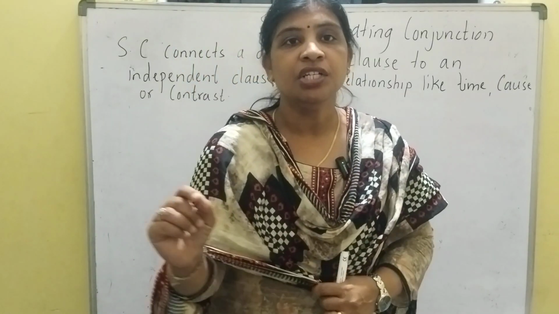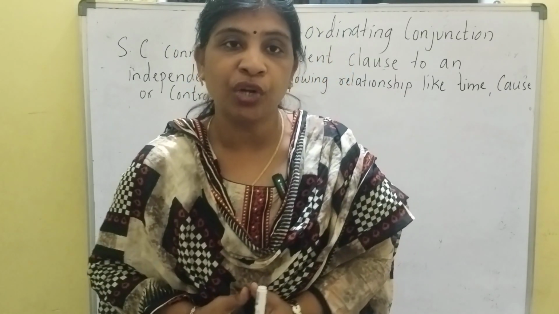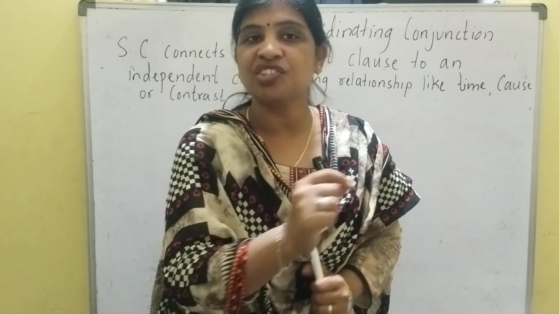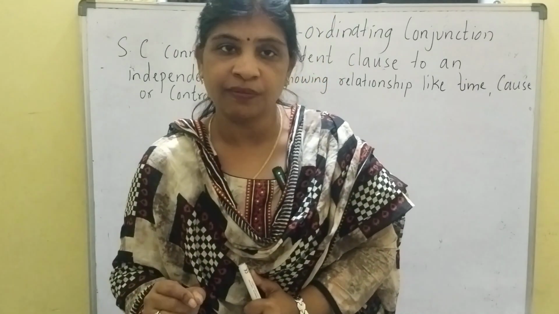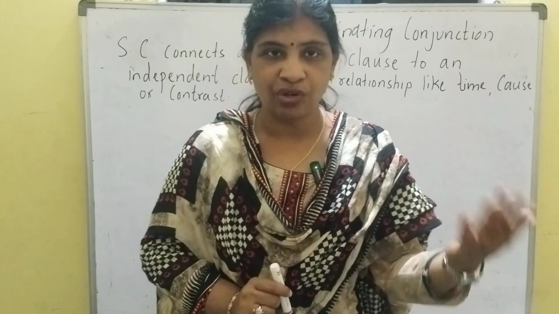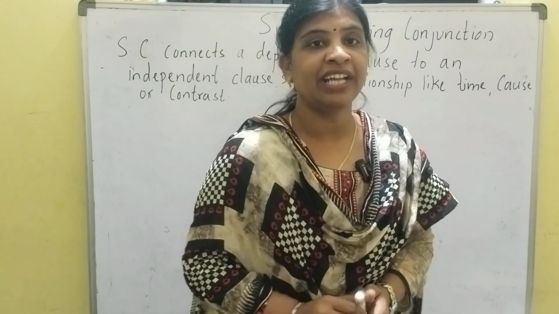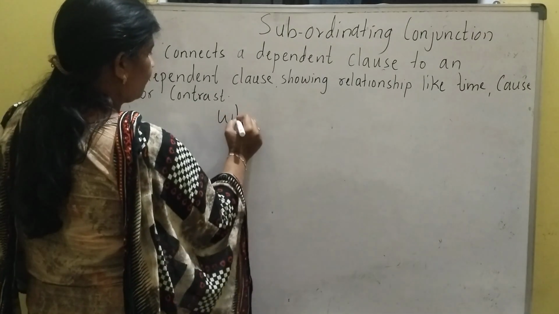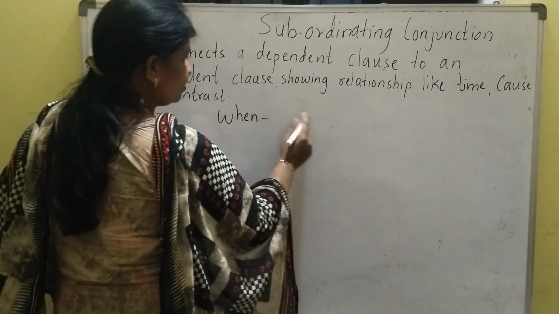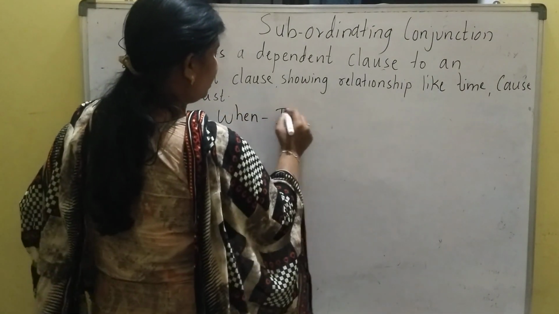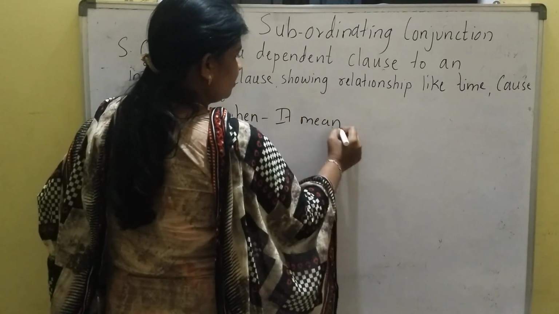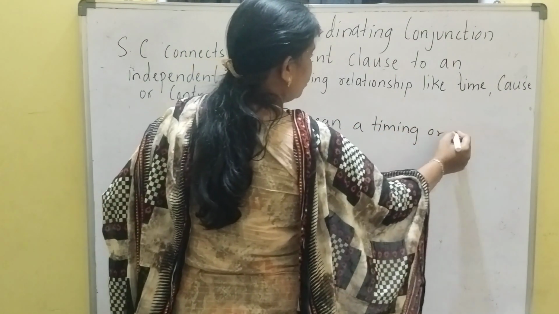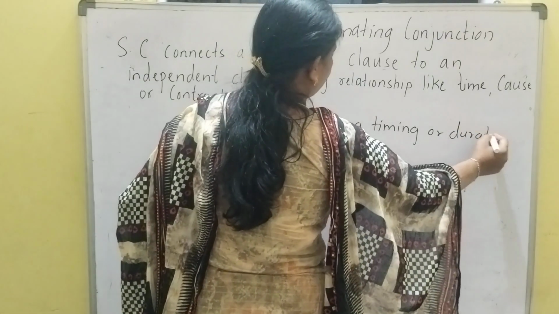It shows when the time or duration of something else has taken place, and when is used for a short action and specific movement. So let's see the example. You will get an idea how it is used. So when means a timing or duration.